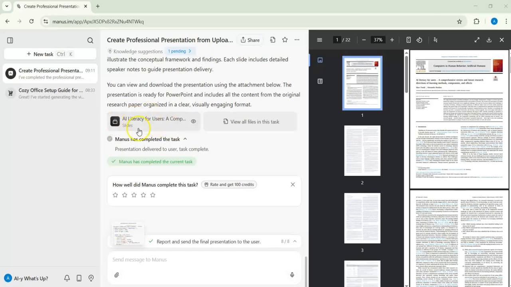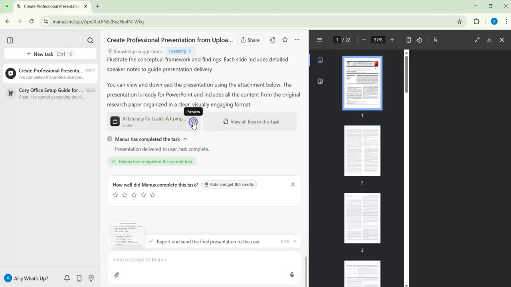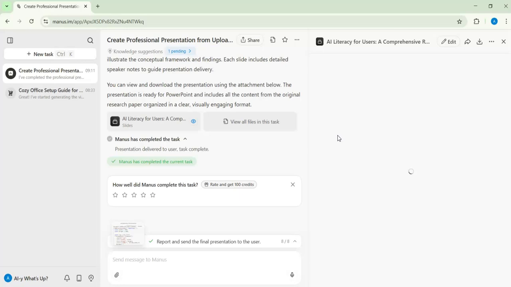This is the slides, but here if you just evaluate Manus, you will get 100 credits. So you just go and evaluate accordingly, but we will evaluate after we finish. So here we'll go for the review. Here it's our original paper, which is a 2022 paper. And here we'll go for the preview, and also you can go for editing, and you can just download it normally.